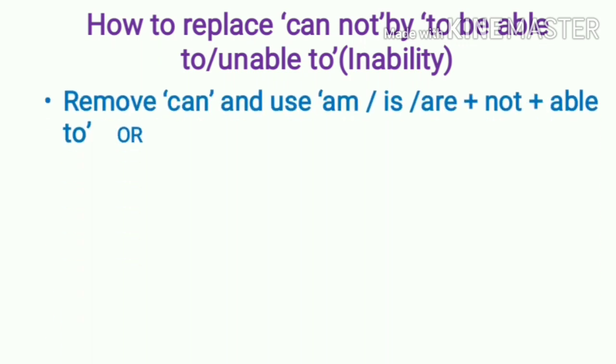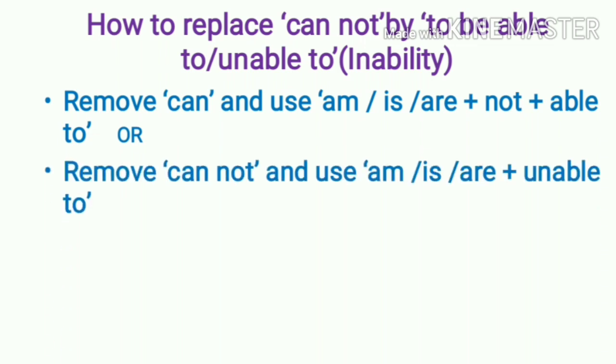So we can replace cannot by using either to be able to or to be unable to. Remove can, and use am is are plus not plus able to, or remove cannot, not ही काढायचा and use am is are plus unable to. able to वापरायचा असेल तर not you have to retain net.